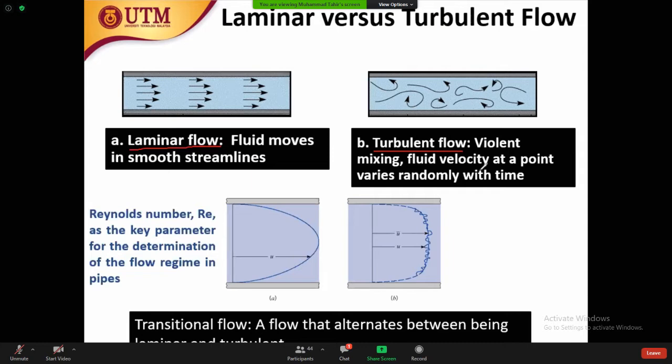But the question is, as a chemical engineer, which fluid do we like? Which one do we like more? Which one is preferable? Laminar. Laminar we like. Why? Velocity doesn't change. We don't want the velocity to be changed.